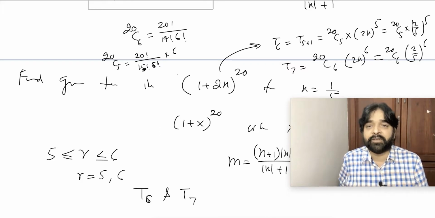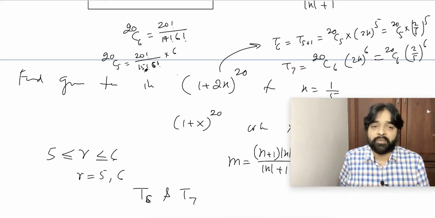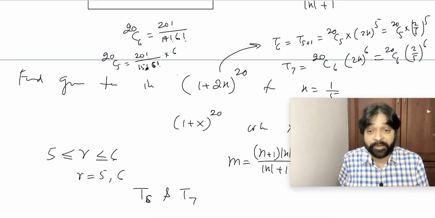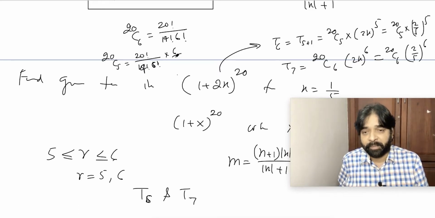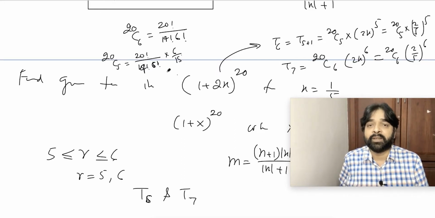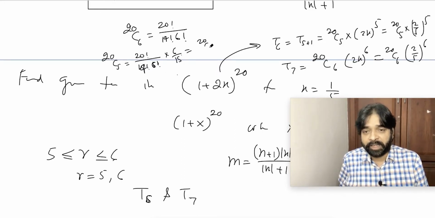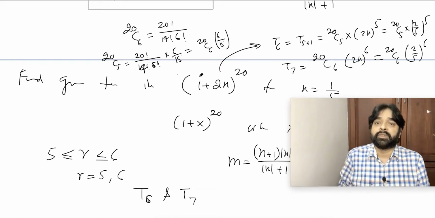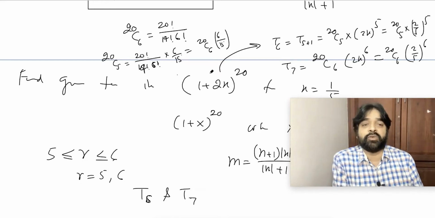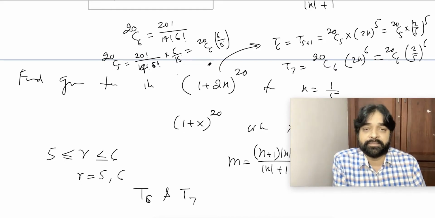And this 15 factorial I can write as 15 into 14 factorial. So 14 factorial into 15 by 15. So this will be 20C6 into 6 by 15. 20C6 into 6 by 15.